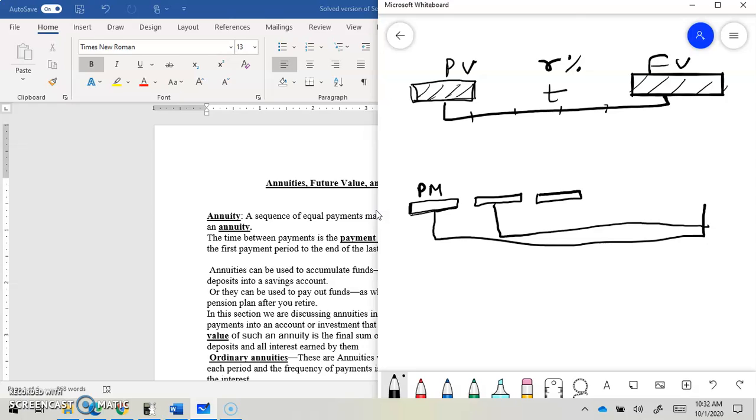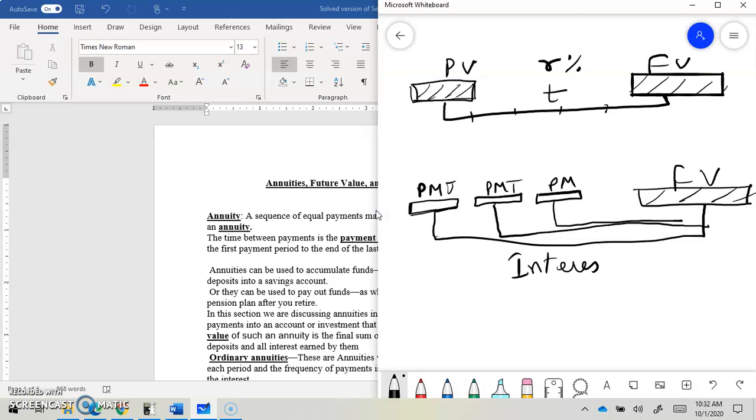So I'm saving the same amount every year and putting it in the account, and at the end I will get a big chunk of money, which will be my future value. And on all that, the bank gives interest, and most of the time that is compound interest.